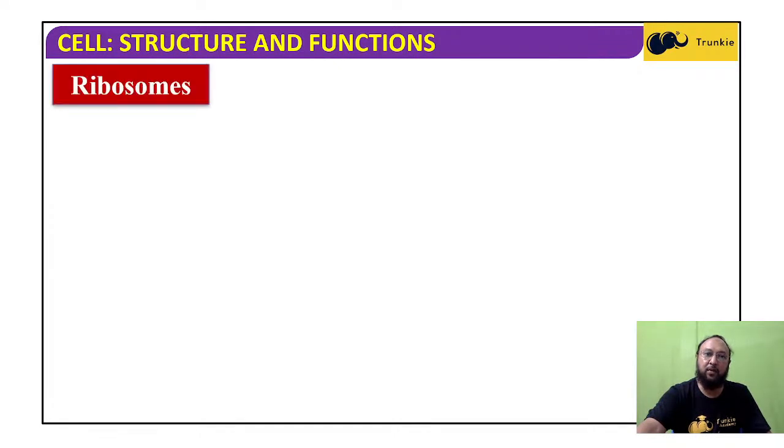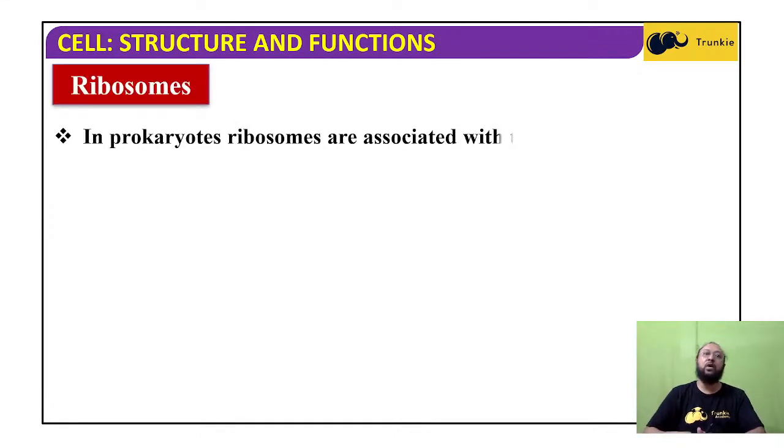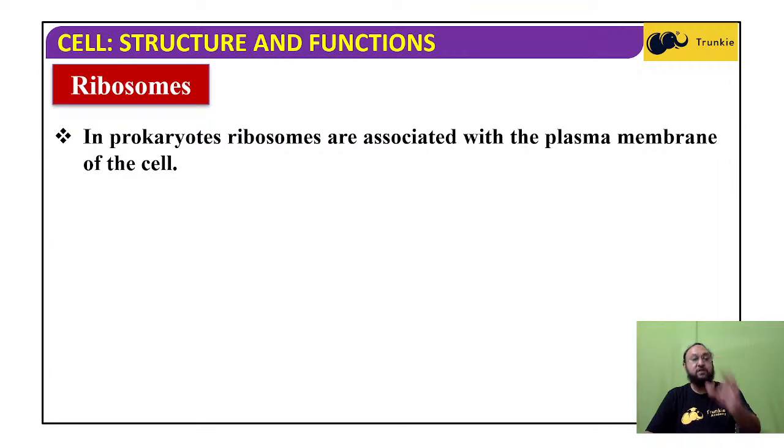Now ribosomes. As I told you, ribosomes are a cell organelle common to both prokaryotic and eukaryotic cells. In prokaryotic cells, ribosomes are associated with the plasma membrane of the cell.